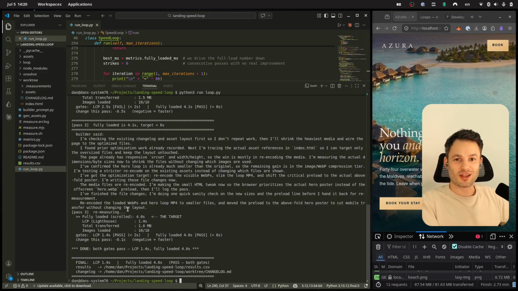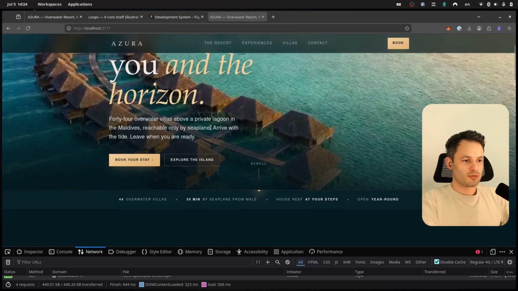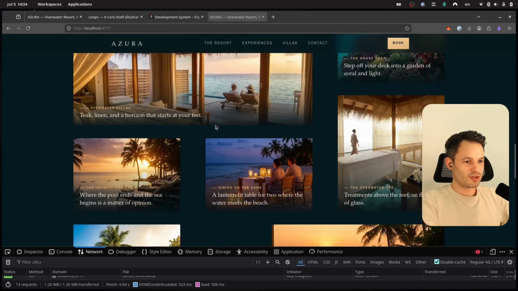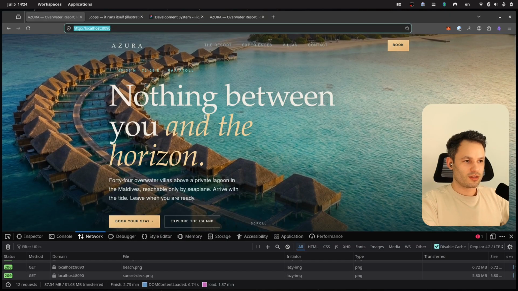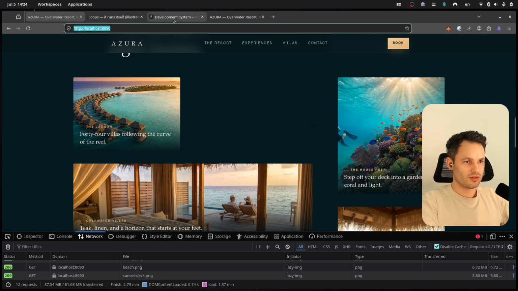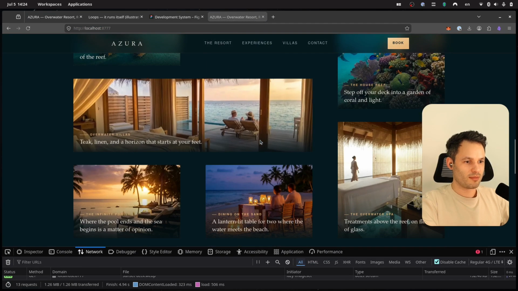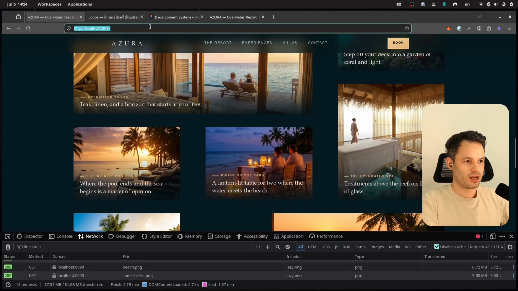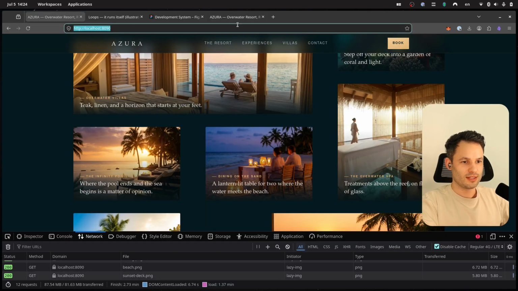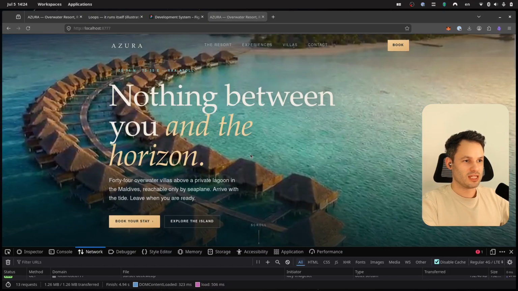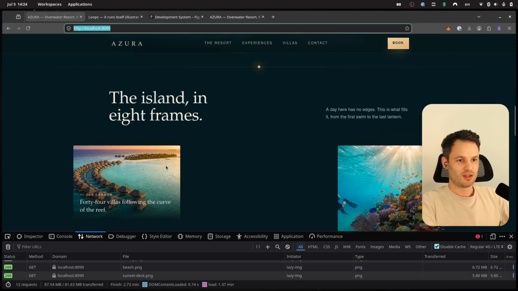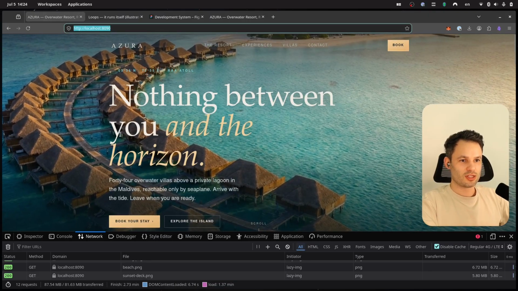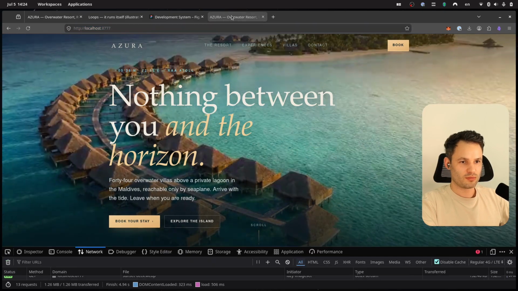So let's see what it looks like. This is the website that it has optimized. If we scroll down really fast, we can see everything loads really quickly. In terms of quality, let's compare it to the original over here. Image-wise, especially with these thumbnail ones, it looks quite good. I can't really tell the difference at all. But what I can tell the difference with is the hero image. If we have a look at this one, this is the one that it optimized. And if we go here, you can see that this image is a lot more crisp and this one is a lot more blurry.